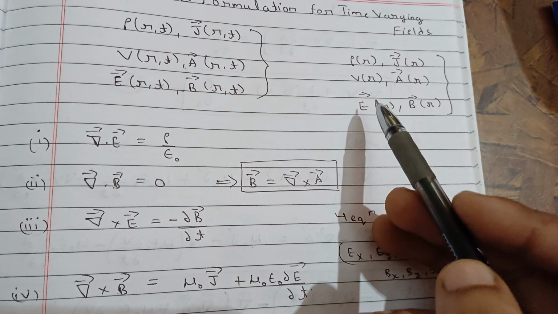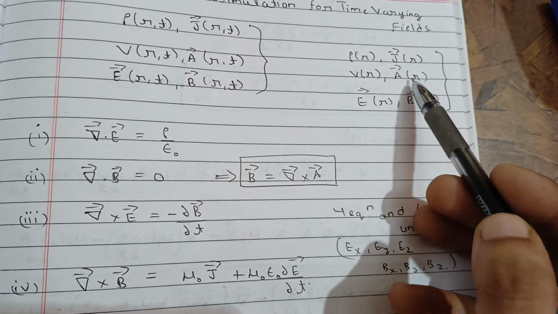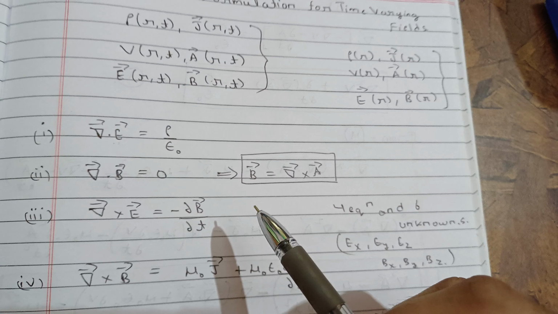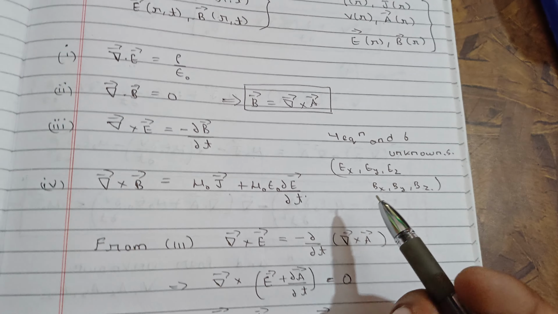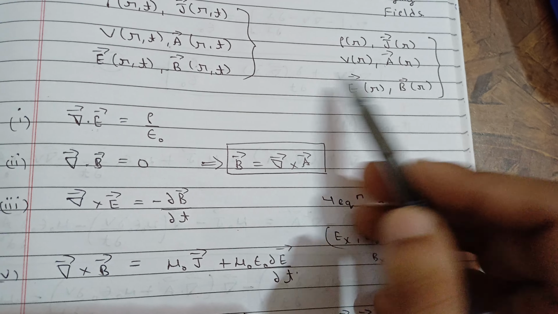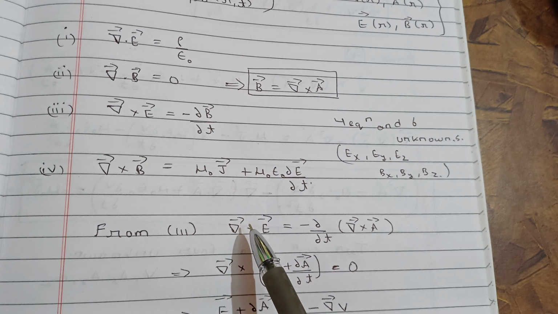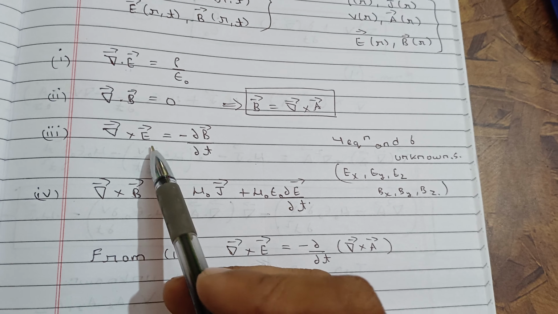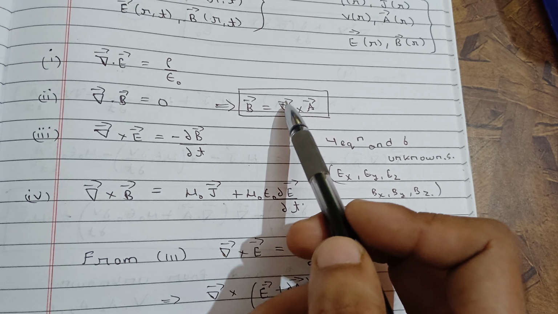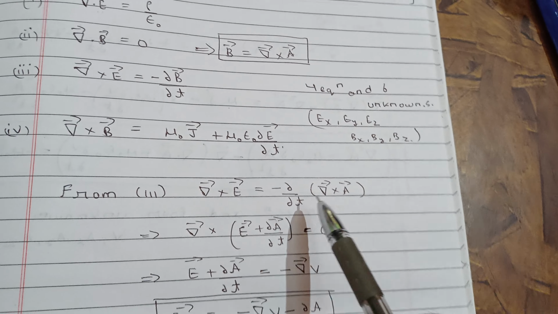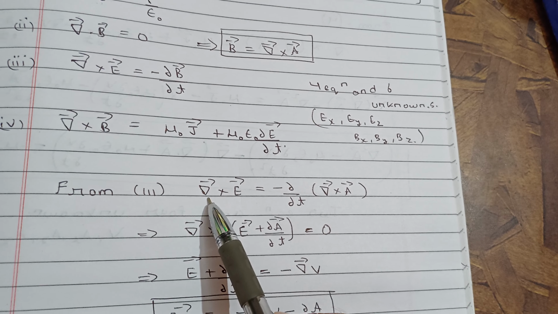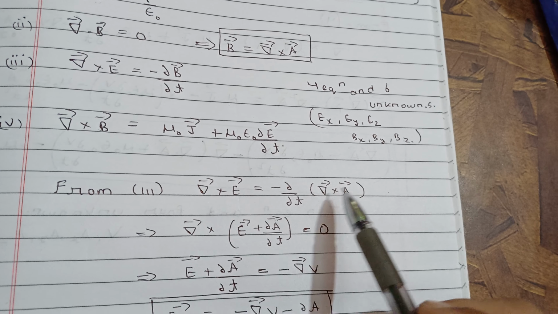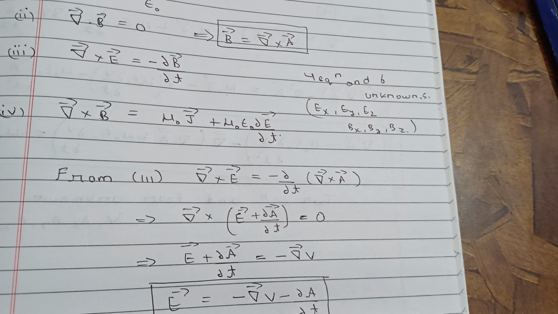First we need to write these Maxwell equations in terms of V and A. So first let's find B and E, and how they change with time in terms of V and A. We are assuming that we know V and A. So del cross E, from the third equation, is minus del B by del t. In place of B we'll write del cross A, so when you differentiate, it will give you del cross. Now take this to the left hand side, it will give you curl of (E plus del A by del t) equal to 0.